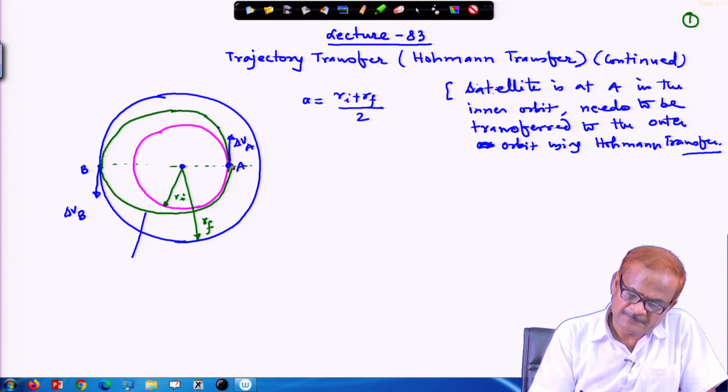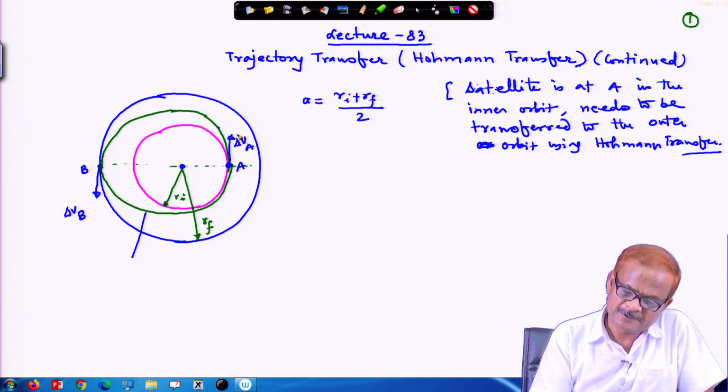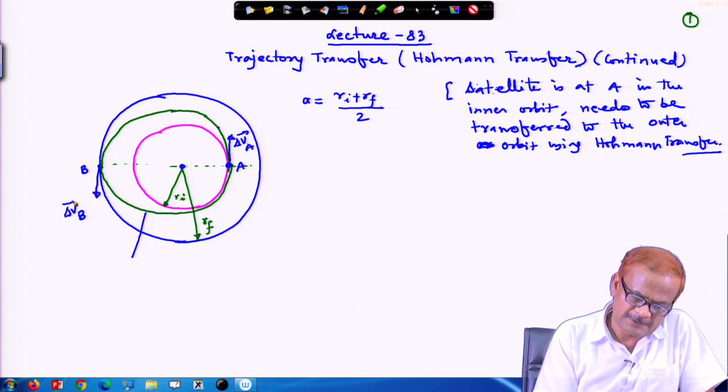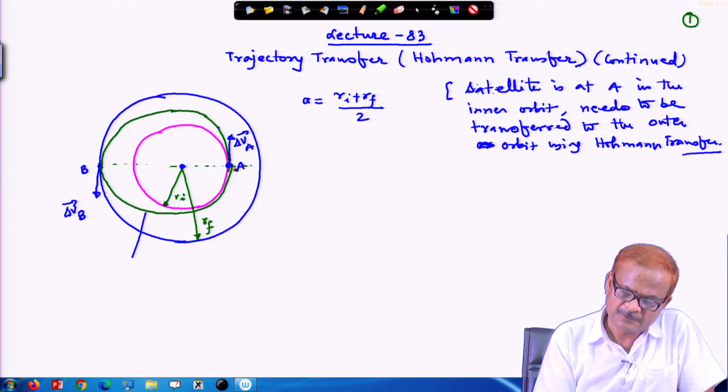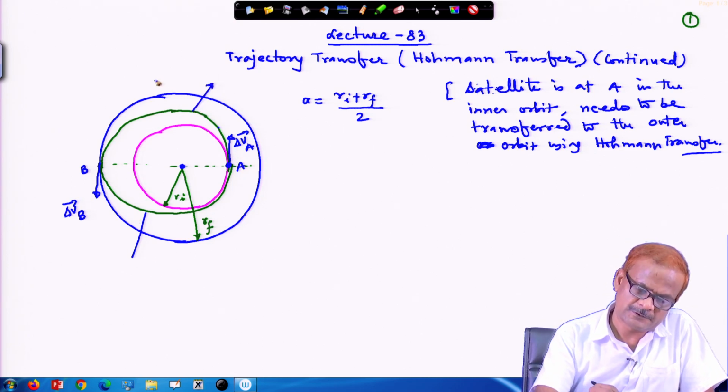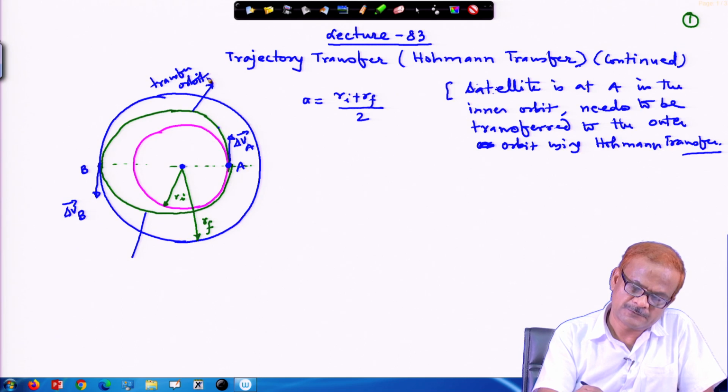So, the satellite is at A, impulse delta V A is given here, and then again delta V B impulse is given at B. By giving impulse at A, we are sending it into the transfer orbit. This is your transfer orbit.